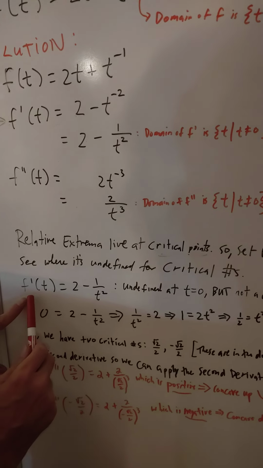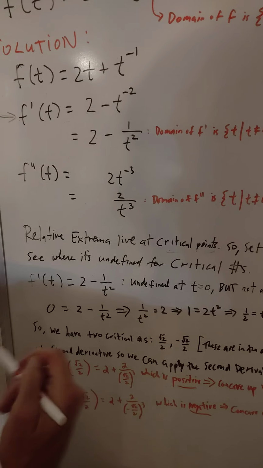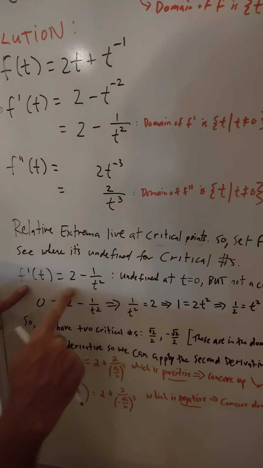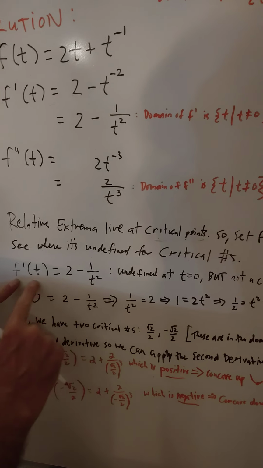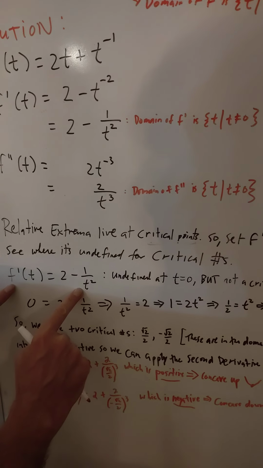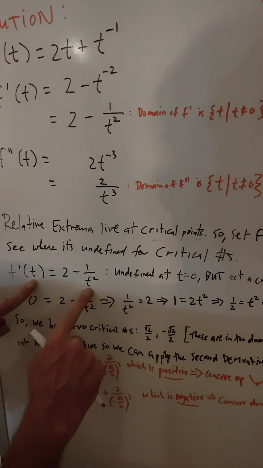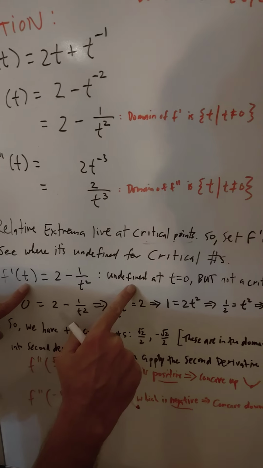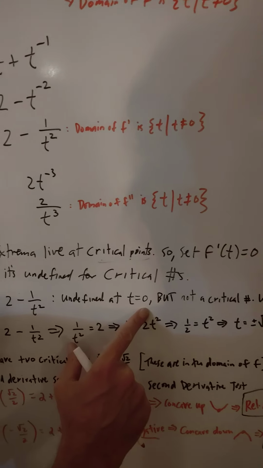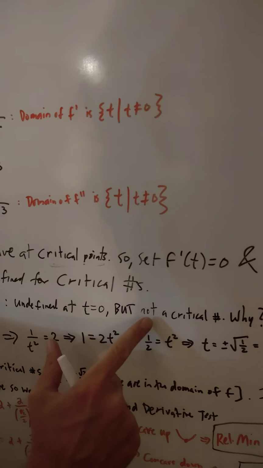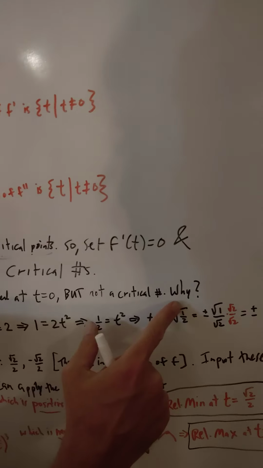Here's my derivative, and I think it's easier to look at the simplified form. When you see the simplified form of the first derivative, it's very obvious that we're undefined when t is 0, because you can't divide by 0. So we are undefined at t equals 0. But this is not a critical number. Why?